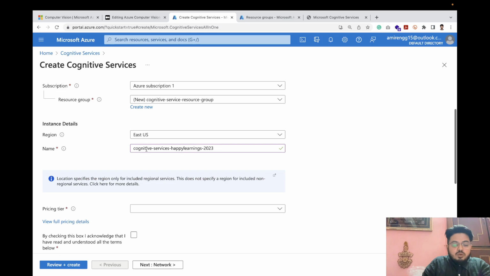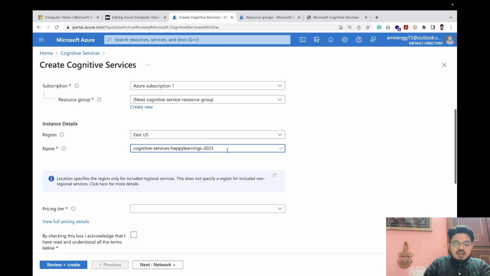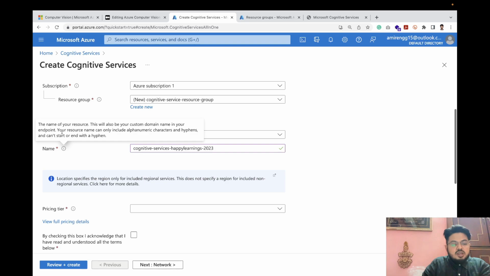One thing which is important, I think we should note, the name which we are giving to this cognitive service will eventually become part of the API URL. So we can plan the name accordingly. So let's read here. The name of the resource, this will be the custom domain in your endpoint.